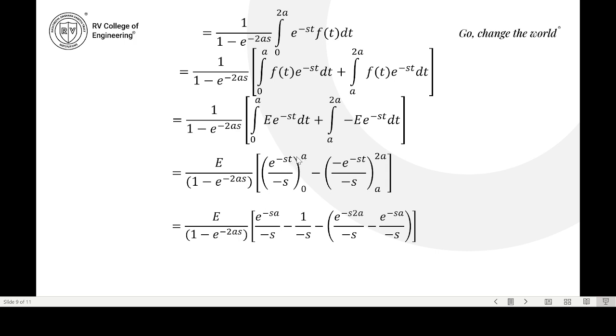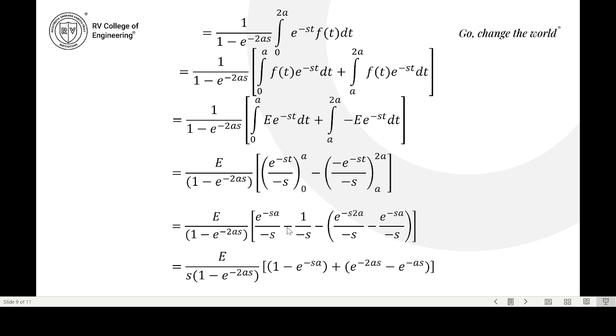So if I substitute t equal to a, e power minus as by minus s, and if I substitute t equal to 0, so this becomes upper limit minus lower limit, so 1 by minus s. Then minus, so here there is no minus here, students. So e power at t equal to 2a, if you substitute, minus sa by minus s, and the lower limit is a, minus e power minus sa by minus s. So we can simplify this. All the denominators, you see, have s, so take out s. So E by s into 1 by 1 minus e power minus 2as.